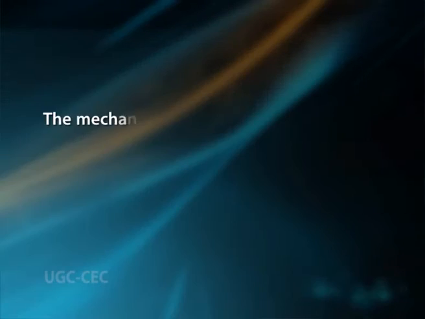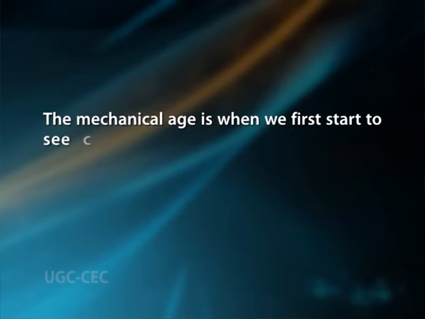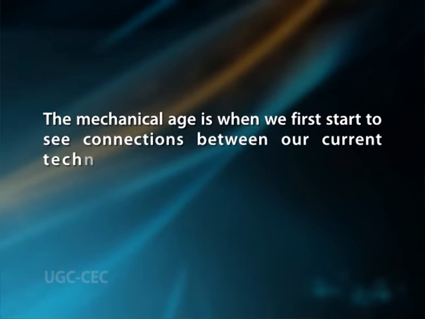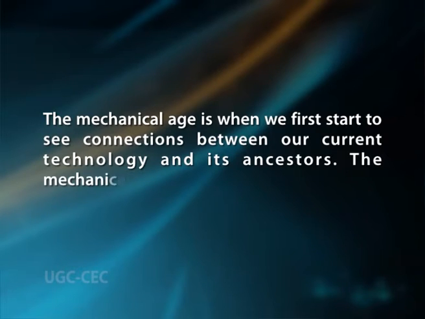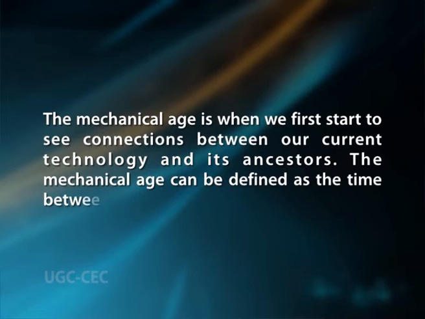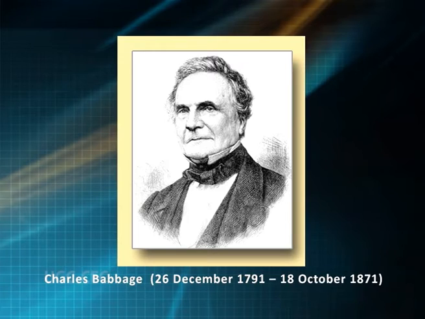Mechanical. The mechanical age is when we first start to see connections between our current technology and its ancestors. The mechanical age can be defined as the time between 1450 and 1840. Technologies like the slide rule, an analog computer used for multiplying and dividing, were invented. Blaise Pascal invented the Pascaline, which was a very popular mechanical computer. Charles Babbage developed the difference engine, which tabulated polynomial equations using the method of finite differences.